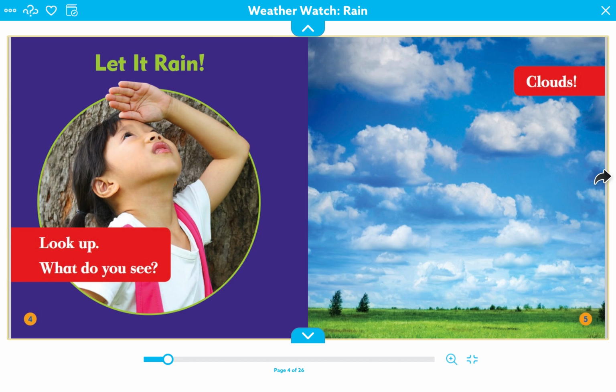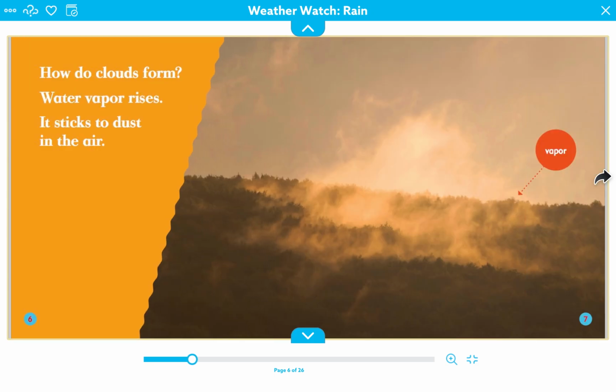Let it rain. Look up. What do you see? Clouds. How do clouds form? Water vapor rises. It sticks to dust in the air. Vapor.